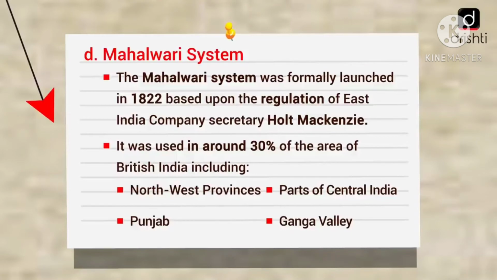Mahal means village or state. The land tax was fixed for the entire Mahal. The local zamindar was responsible for the tax collection from all the farmers in that Mahal. This system was implemented in Uttar Pradesh and parts of Madhya Pradesh and Punjab in 1833.